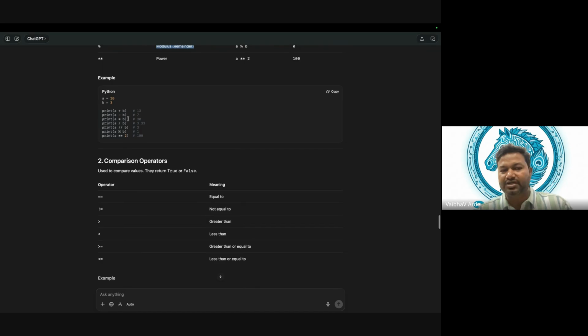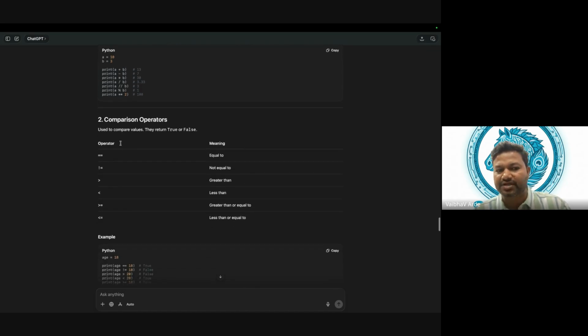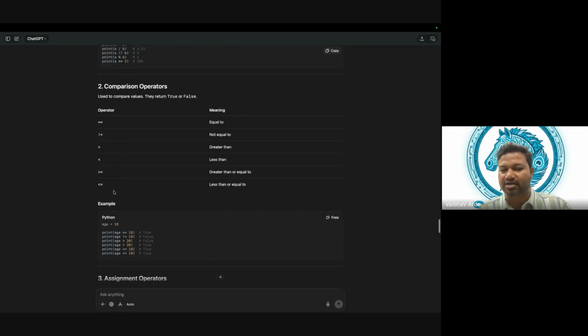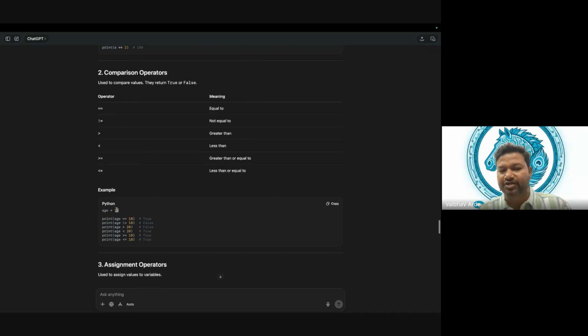So I'm talking about floor division and modulus. If you are good with this, you are good with all the arithmetic operators. Then next is comparison operators. So it is equal to, not equal to, greater than, less than, greater than or equal to, less than or equal to. I don't have to explain this. If age equal to 18, then we have this comparison operator, right?